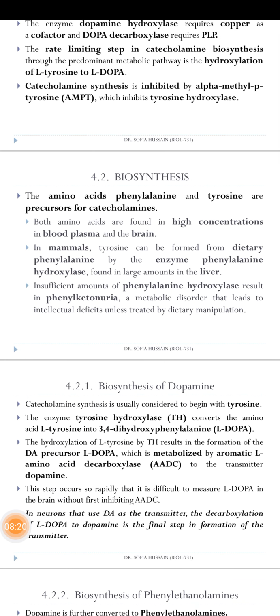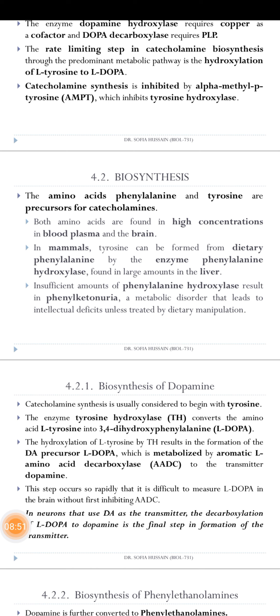Now the biosynthesis. The amino acids phenylalanine and tyrosine are precursors for the catecholamines. Both amino acids are found in high concentrations in the blood plasma. So both amino acids are found in high concentration in the bloodstream, plasma, and the brain.